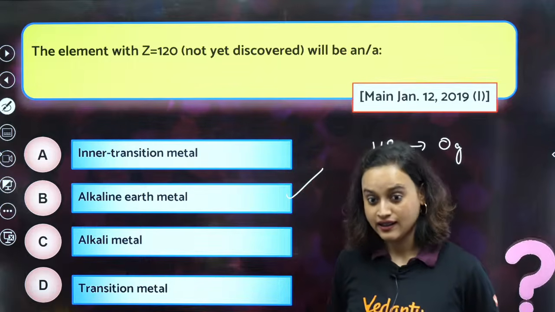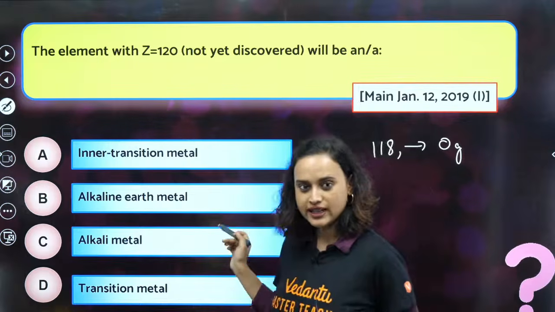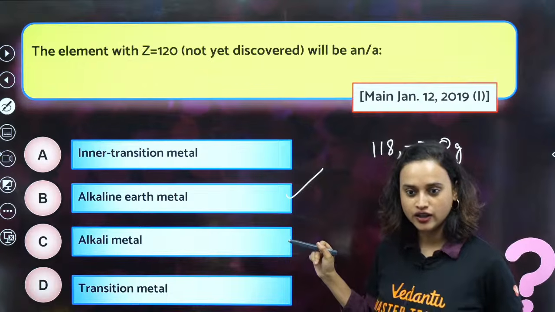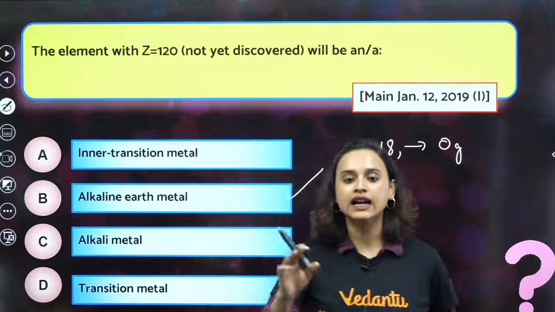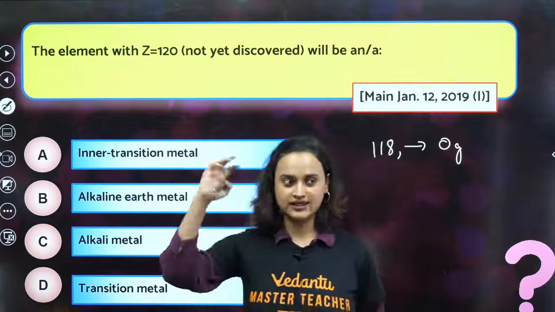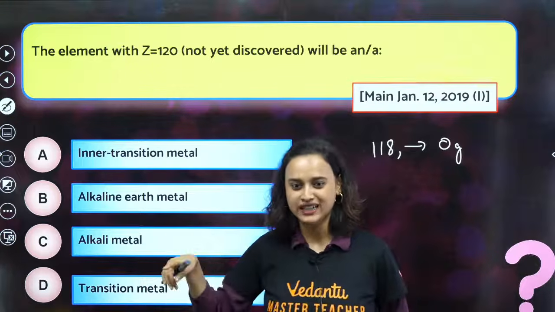Yes. Can you solve it like this or no? Yo guys, B, yes, this is alkaline earth metal. Guys, can I have answers that are related to this chapter?